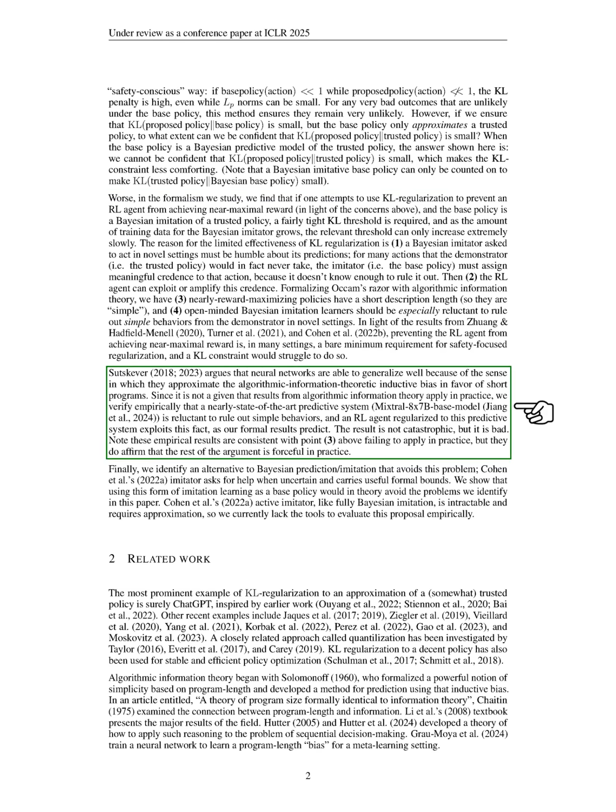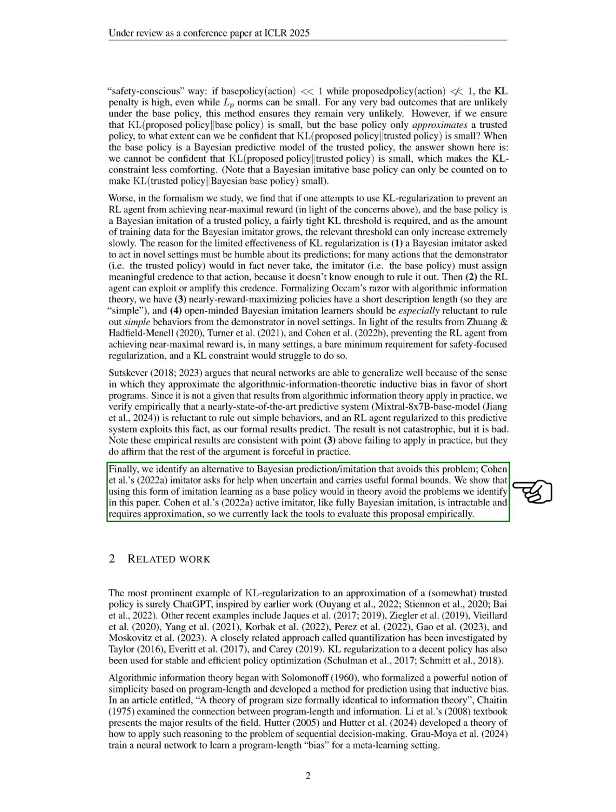We also explore the idea that neural networks generalize well due to their alignment with algorithmic information theory, which favors short programs. However, we empirically verify that a nearly state-of-the-art predictive system is hesitant to rule out simple behaviors, and RL agents can exploit this tendency. While the results are not catastrophic, they are concerning.